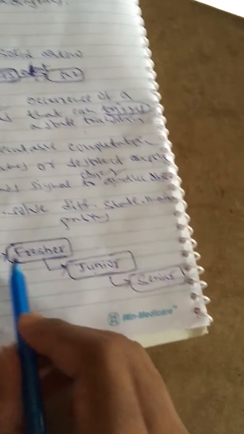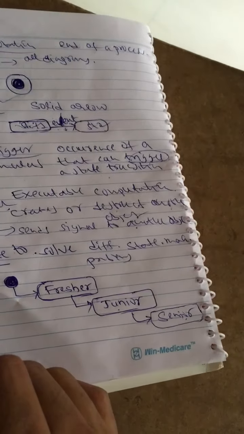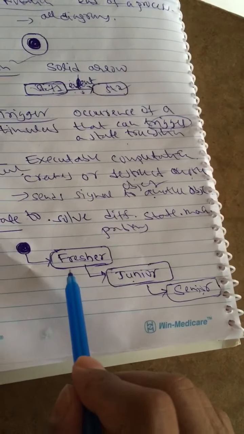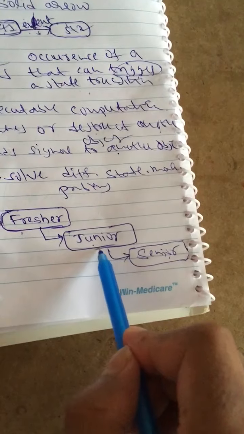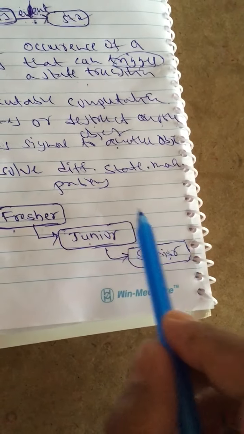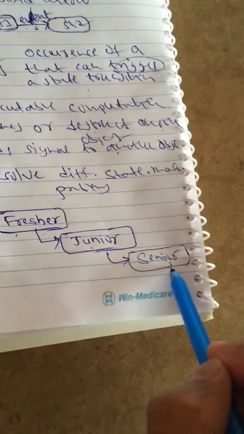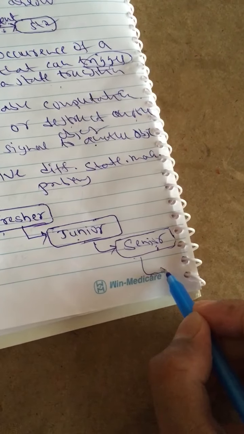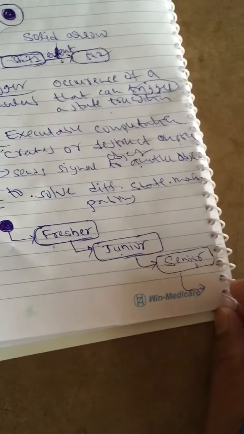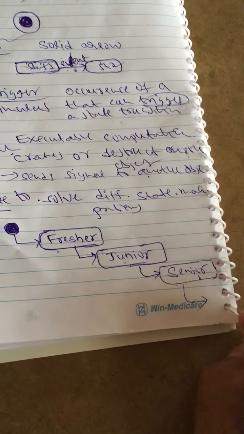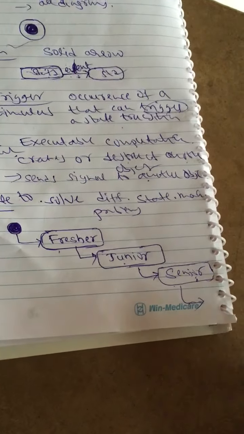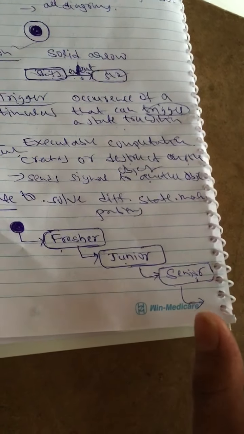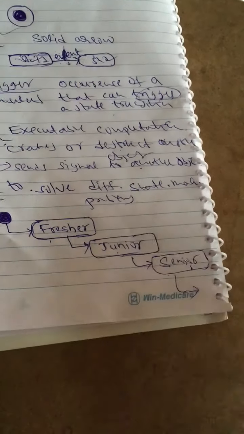In your undergraduate course you are changing your roles, you are changing your states. At initial days you are in a fresher state. After some days you are in a junior state. After completion of the junior course you become a senior student and you are in a senior state. After senior there is no other state. For example, if 2 years are available in one course, in your first year you are junior and in your second year you are senior.